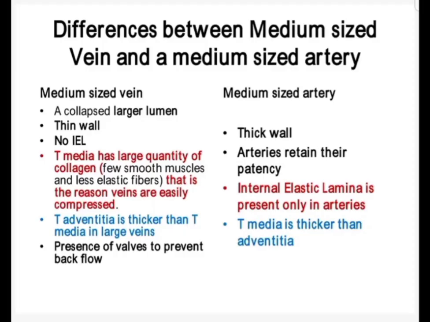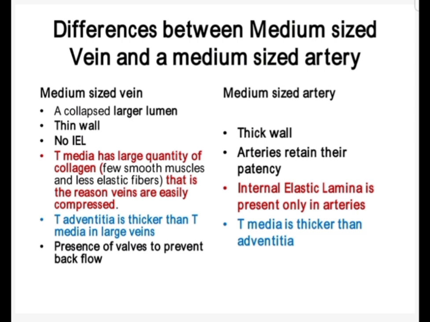In this picture you can see the difference between a medium sized vein and a medium sized artery. In the medium sized vein there is a collapsed, enlarged lumen and a thin wall. There is no internal elastic lamina, while the artery has a thick wall. Arteries retain their patency; their lumen remains patent. The tunica media has a large quantity of collagen fibers in the case of the veins. In the medium sized veins, in the tunica media there are few smooth muscles and less elastic fibers. That's the reason the veins are easily compressed.